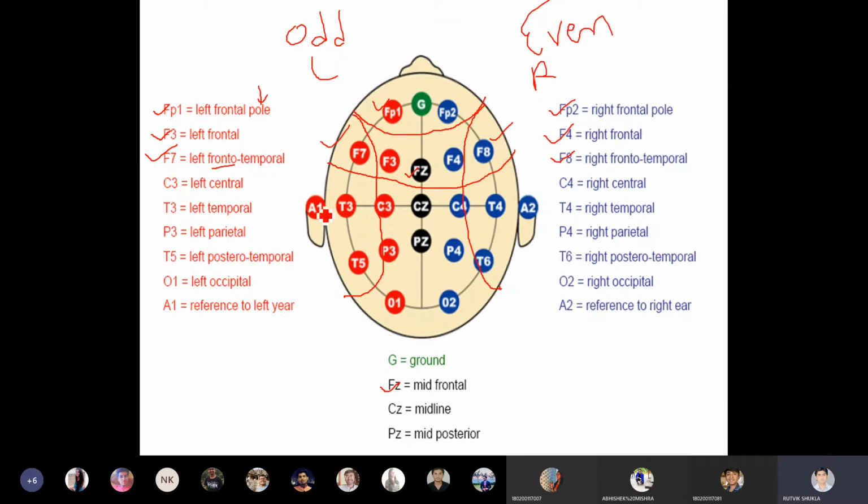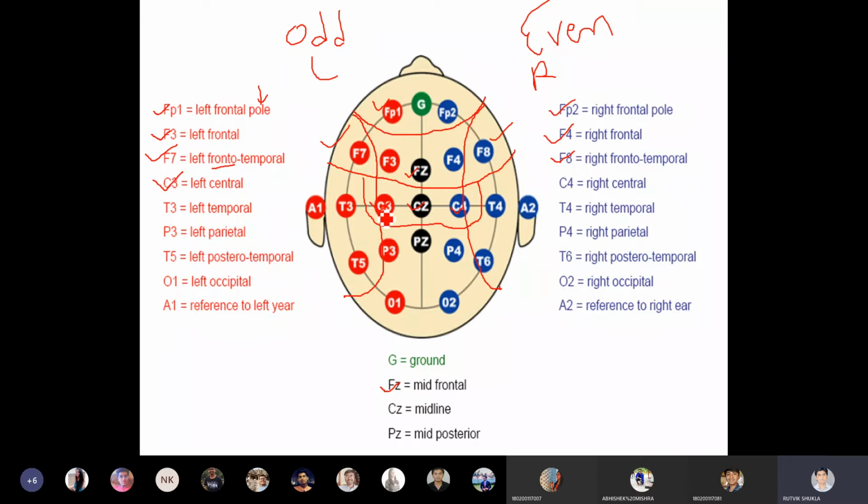After that, just as the brain is divided this way, it is likewise divided with a horizontal line also. That's why CZ, C3 and C4, these three electrodes, are part of the central line or the central lobe.